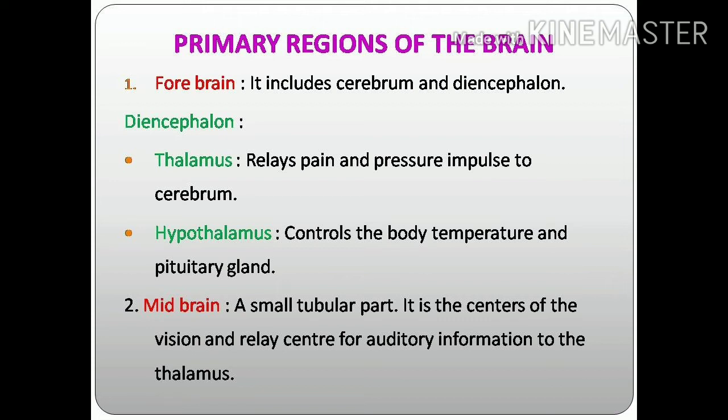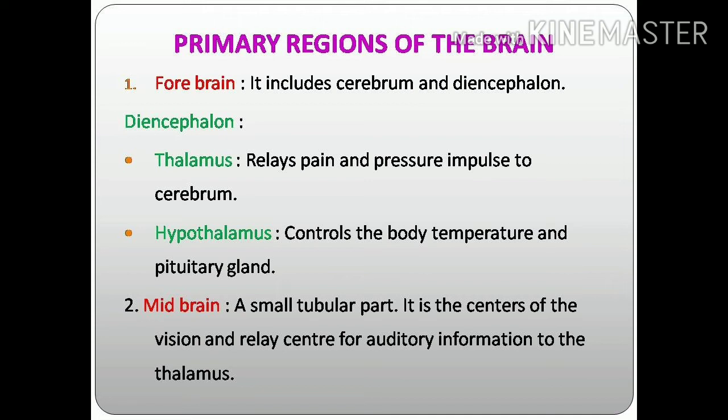Next part is diencephalon. Diencephalon includes two parts, thalamus and hypothalamus. Thalamus relays pain and pressure impulses to the cerebrum. Next one is hypothalamus. It controls the body temperature as well as the pituitary gland. You know the pituitary gland hangs on the base of the hypothalamus. So the pituitary gland is controlled by the hypothalamus, as well as it also controls the body temperature.